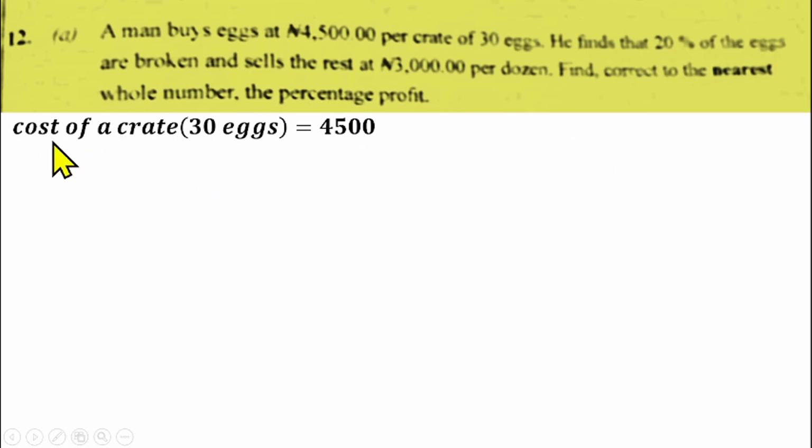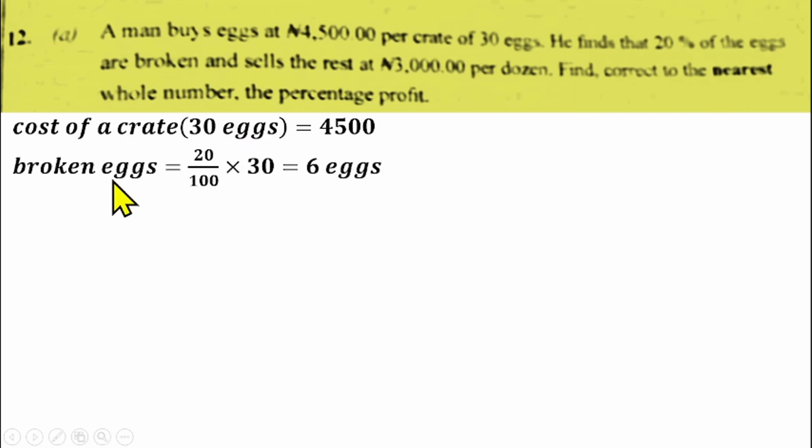So the cost of the crate was 4,500, and in that crate we have 30 eggs. So 20% of the 30 eggs were broken. So let's calculate that. The number of broken eggs will be 20 over 100 times the number of eggs, which is 30. That gives us 6 eggs. So out of 30 eggs, 6 eggs were broken. So that means the good eggs will be 30 minus 6. That gives us 24 eggs that were good.